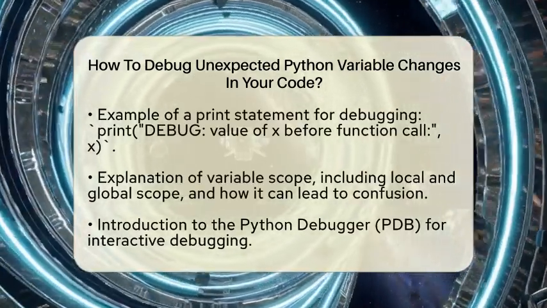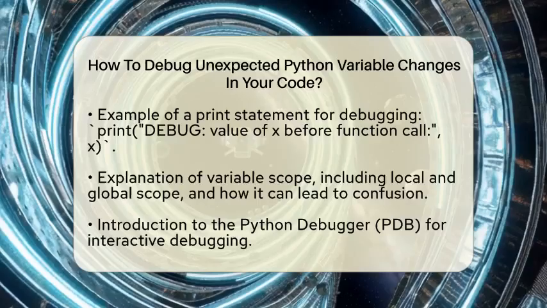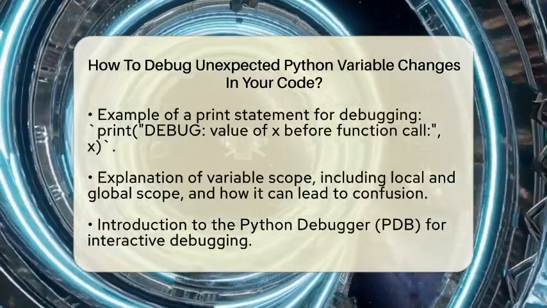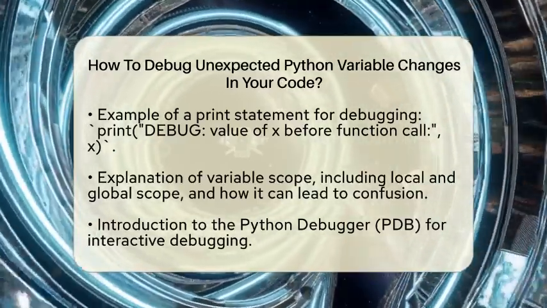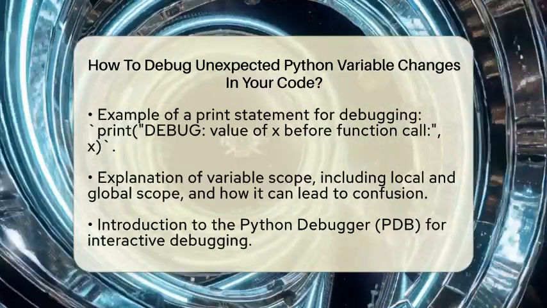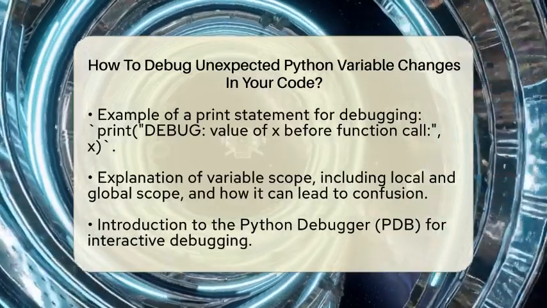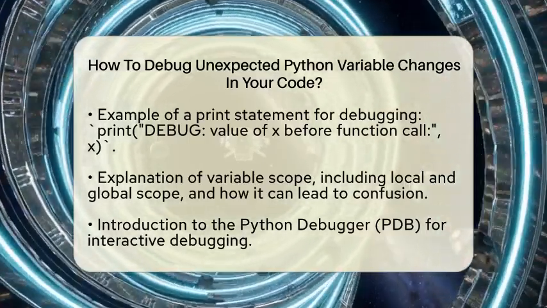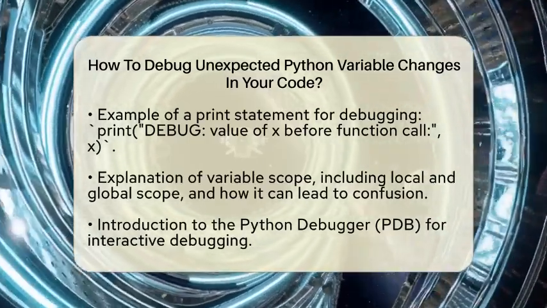Next, consider the concept of variable scope. A variable might be modified in a different scope than you expect. For example, a variable defined inside a function can shadow a global variable. Understanding local and global scope is vital to prevent these kinds of surprises.